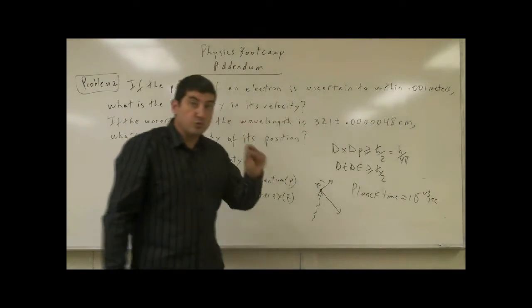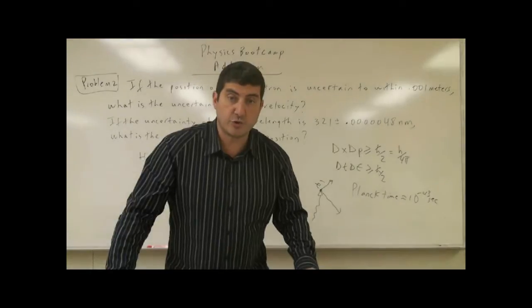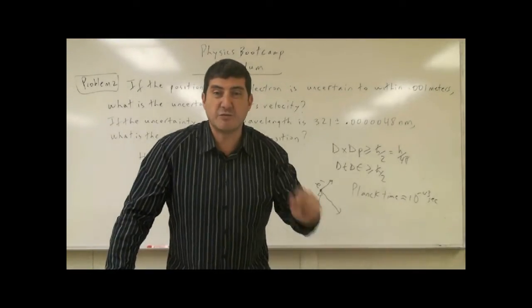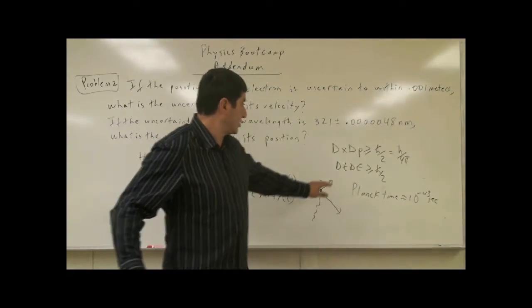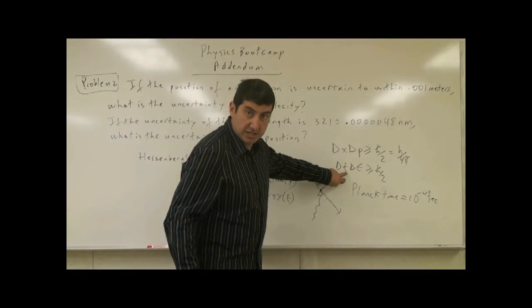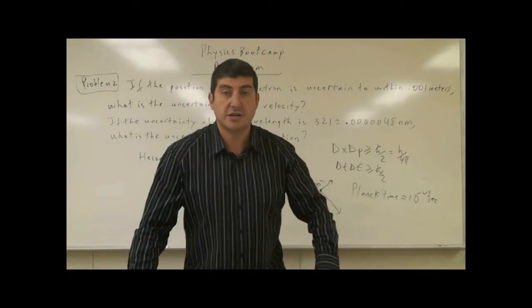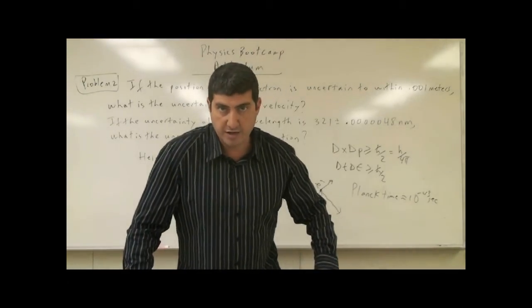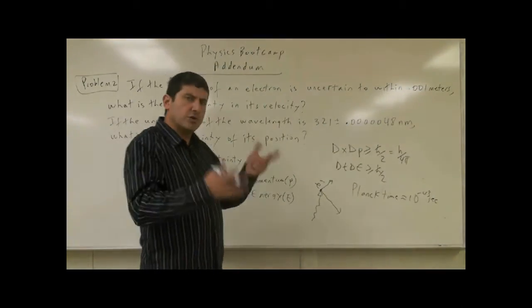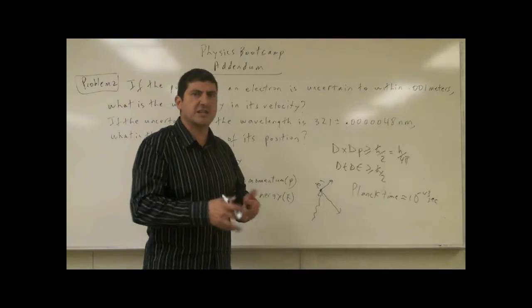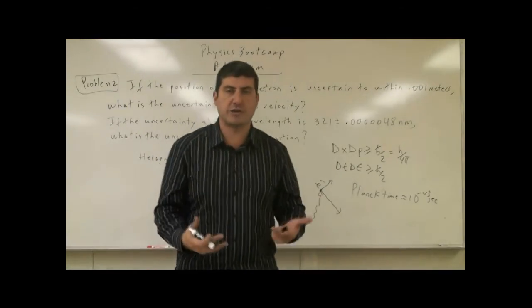So within an uncertainty of 10 to the minus 43, we can have knowledge of what happened at the Big Bang. That is the delta t, and that puts a limit on our knowledge of the energies involved in the Big Bang. All of these are conjugate pairs, and it limits our knowledge of what is actually happening.